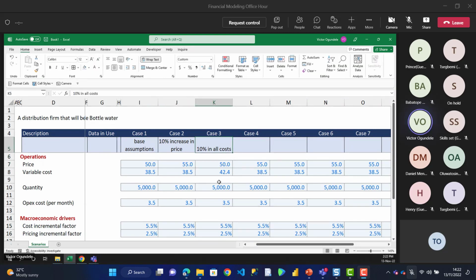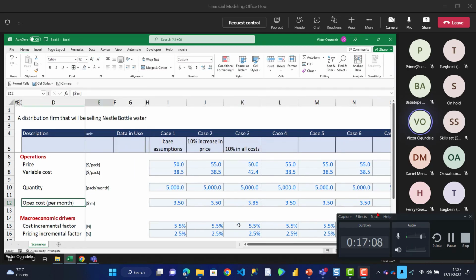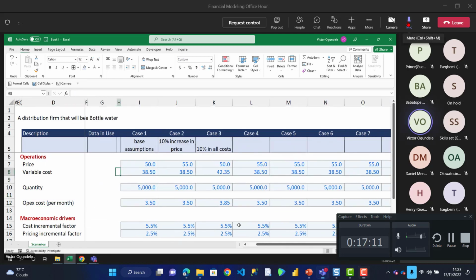Right? So 10% in all costs. So our variable cost will increase and our OPEX too will increase by 10%. 1 plus 10%. 1 plus 10%. Enter. So that's 3.9. Let me check. Okay, 3.85. I should just put this one into decimal point so that it's easy to see the value. Okay. So OPEX, 10% in all our costs. So our cost, variable cost, and OPEX. So here, this one, let's even say 15% increase in OPEX, right?